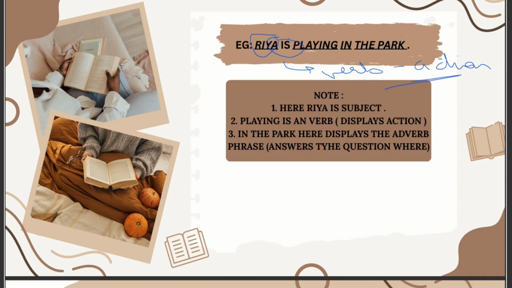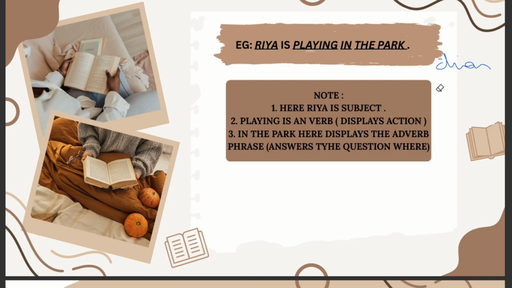Now, if somebody asks, so where is Ria? They're going to say Ria is playing in the park. So it is answering the question where, but it is answering in detail, in a couple of words. It's not like a sentence such as Ria is in park, for example.